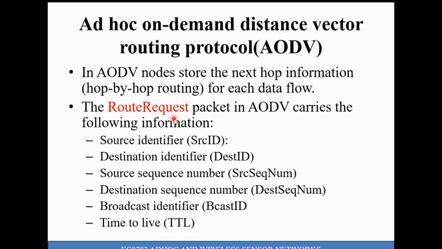Once it reaches the destination node, or if any intermediate node is aware of the destination node, they will forward the route request packet to the desired destination. The route request packet has the following fields: source identifier, destination identifier, source sequence number, destination sequence number, broadcast identifier, and time to live.